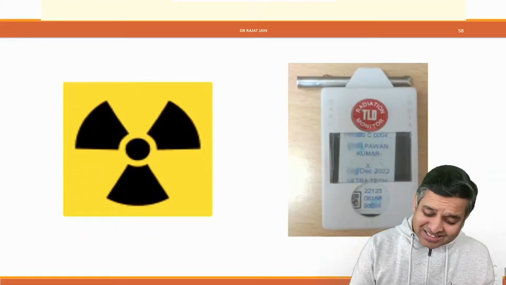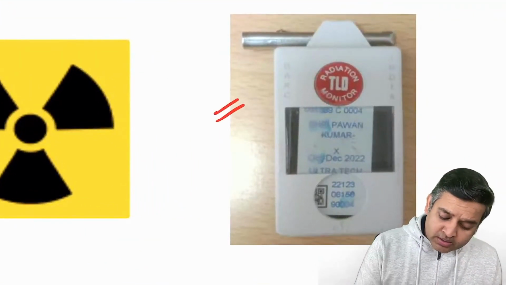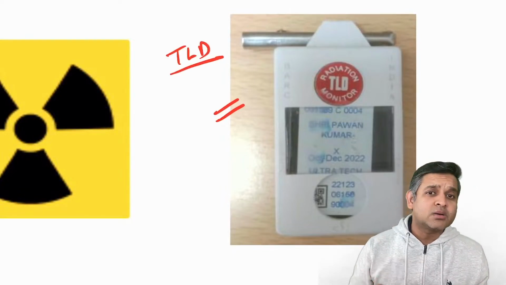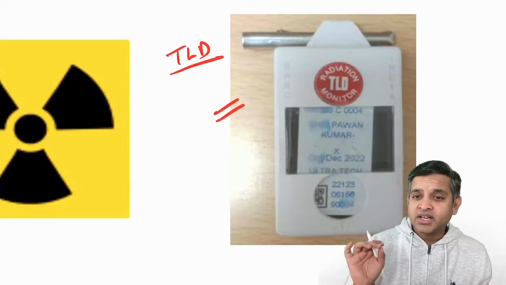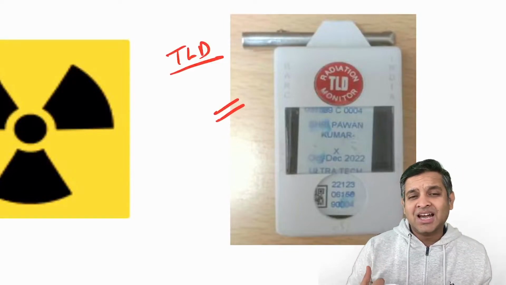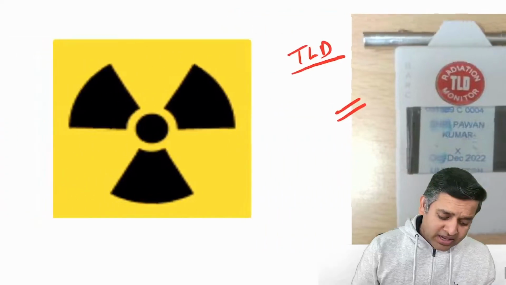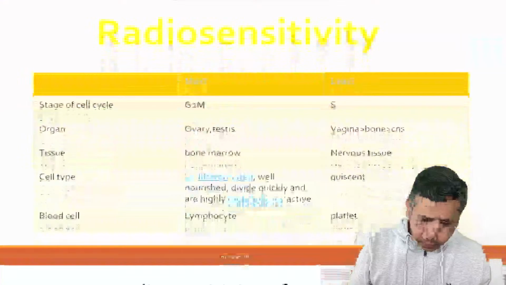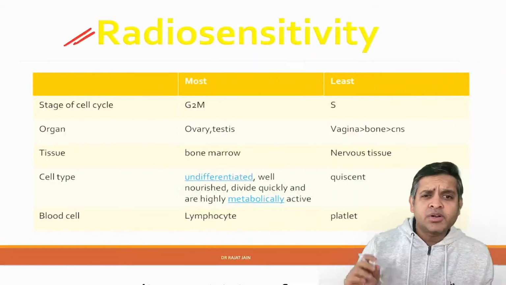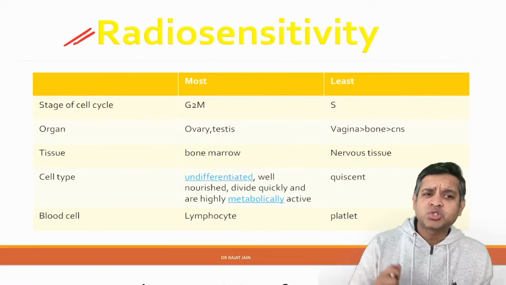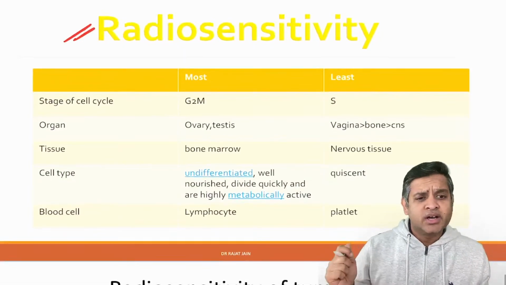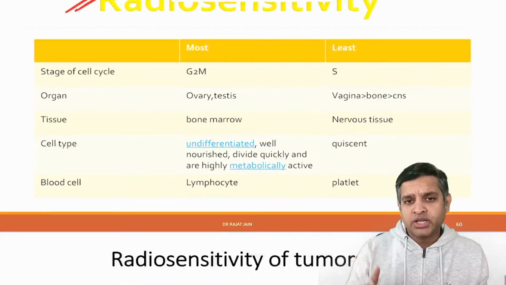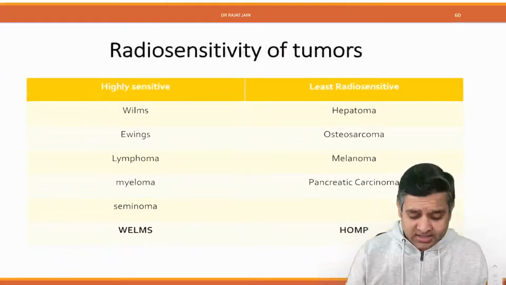Okay. Now this is a very important device. This is called a TLD, and TLD stands for thermoluminescent dosimeter. It's a radiation monitoring device which I use as a radiation worker, and this is the symbol of a radiation hazard. All right. Okay. A few more tables. Radio sensitivity: which cell is most sensitive, which organ is most sensitive, which blood cell is most sensitive. This should be known to you without a doubt. And this is the last list in this section.